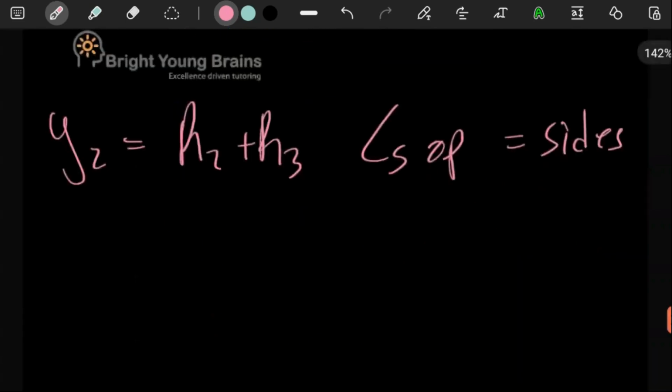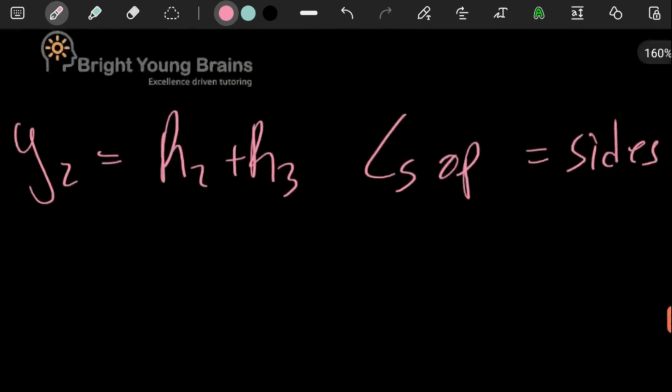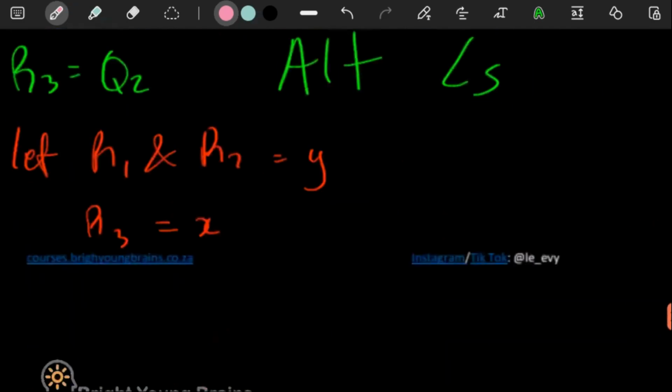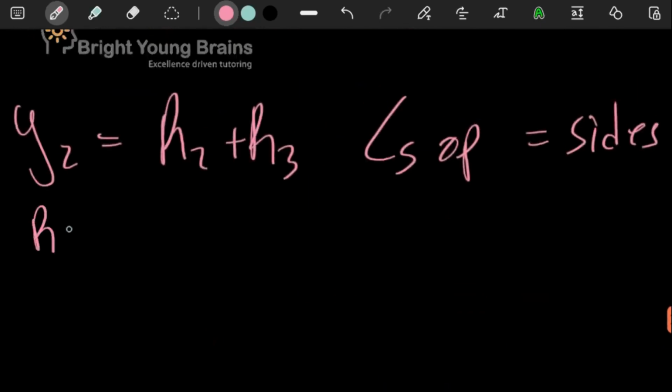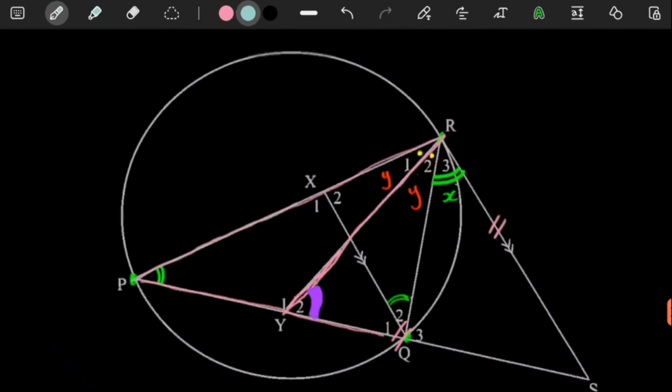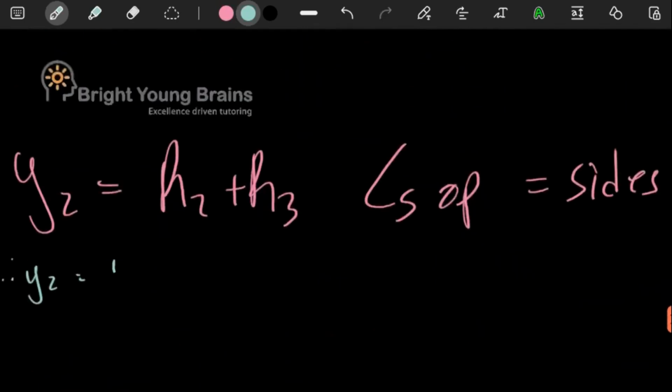I'm writing so big. But anyways, with all this being said, this makes our life so much easier, because now we just have to say Y2 is equal to R1 plus R2, or let me just make a conclusion here. As long as this is equal to this, it means that Y2 is equal to x plus y. There we go. So that's the first pit stop.